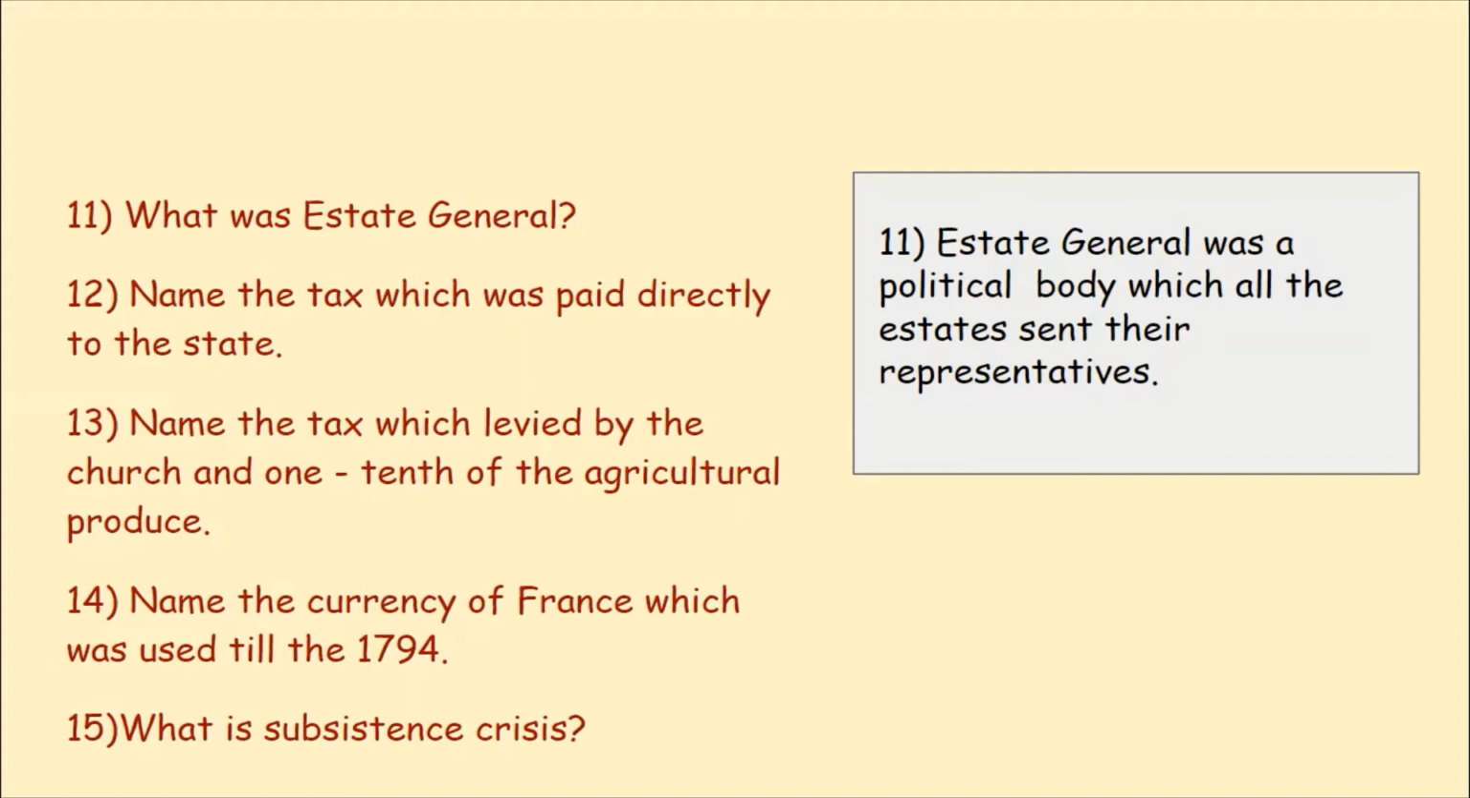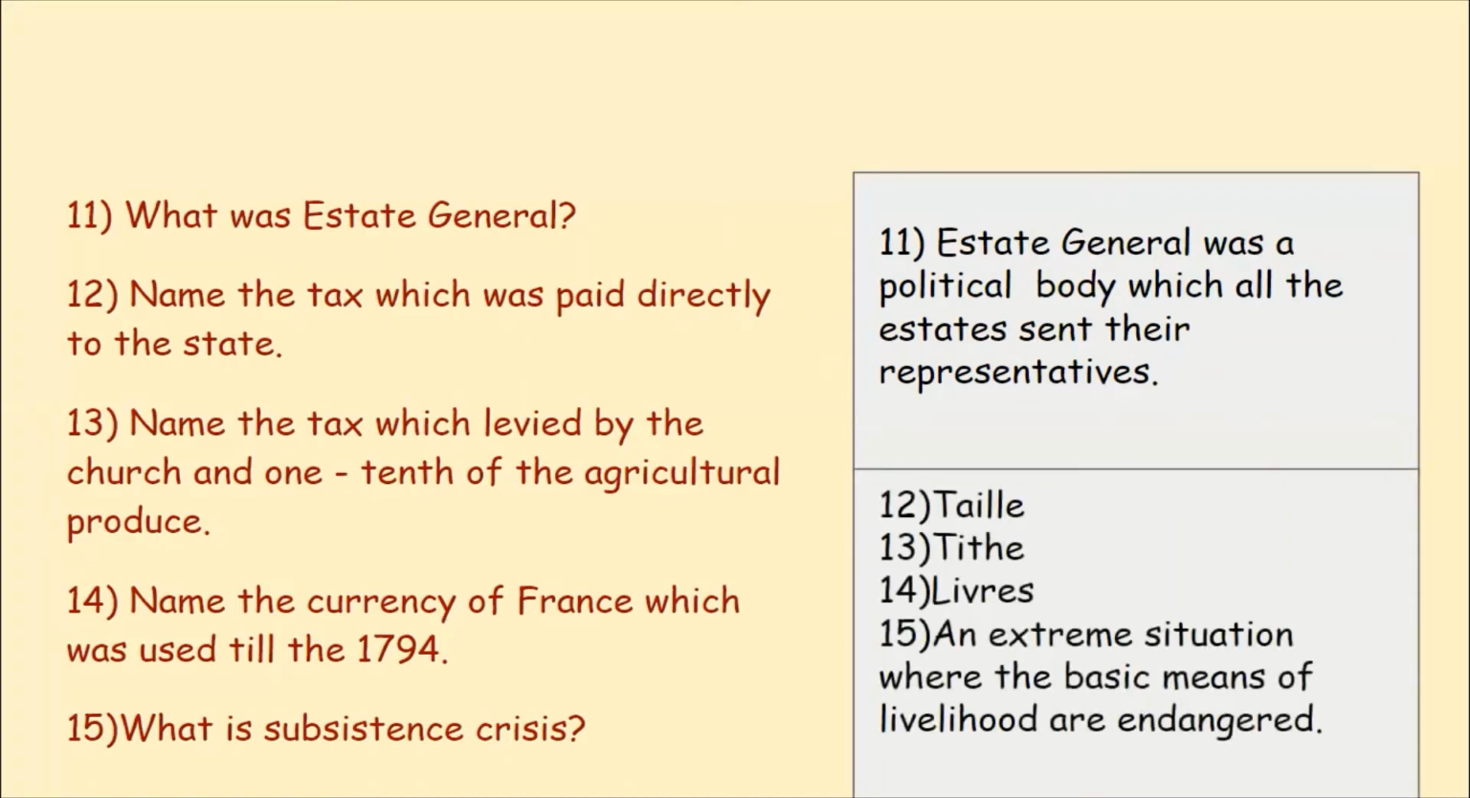Name the tax levied by the church, one tenth of the agricultural produce. Tithe. Name the currency of France which was used till 1794. Livres. The currency was called livres. What is a subsistence crisis? It is an extreme situation where the basic means of livelihood are endangered. And these are the answers for the following questions.